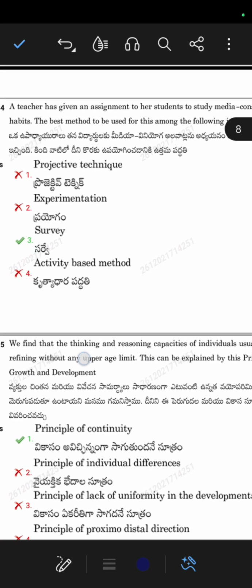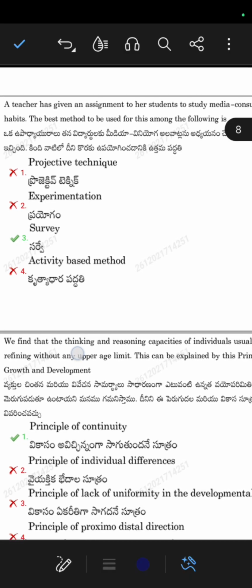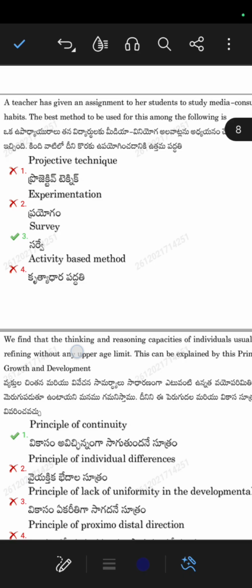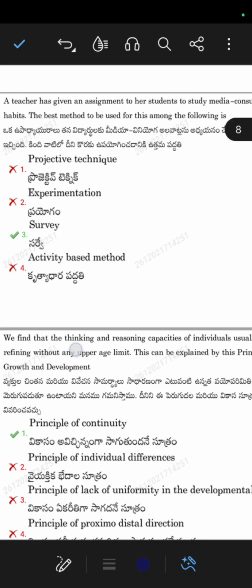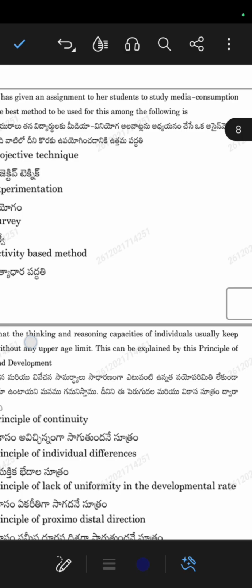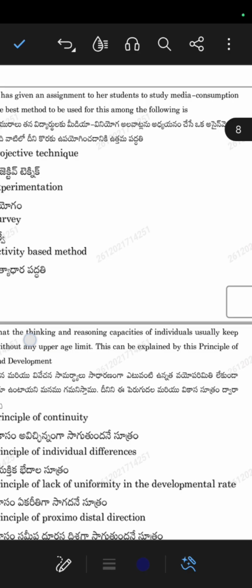You can consider it as through media giving advertisements or knowing about the data, how much has been done for these. So the assignment the teacher has given to the students is to study media consumption, so how much media is being consumed. How much data on a daily basis, like social media you can consider, or generally whatever the media is there, like TV.